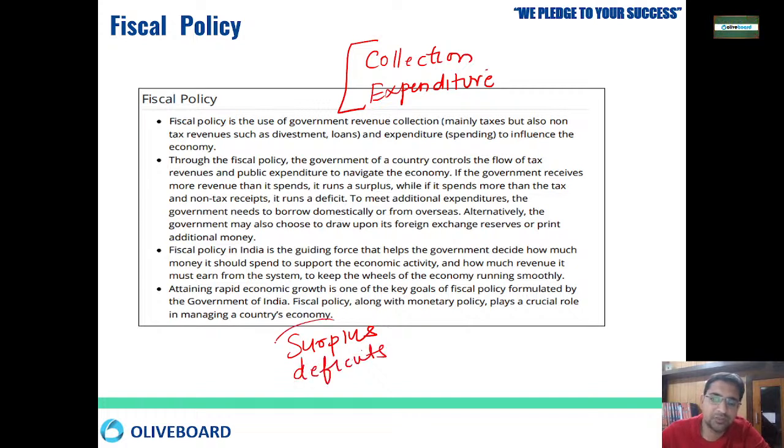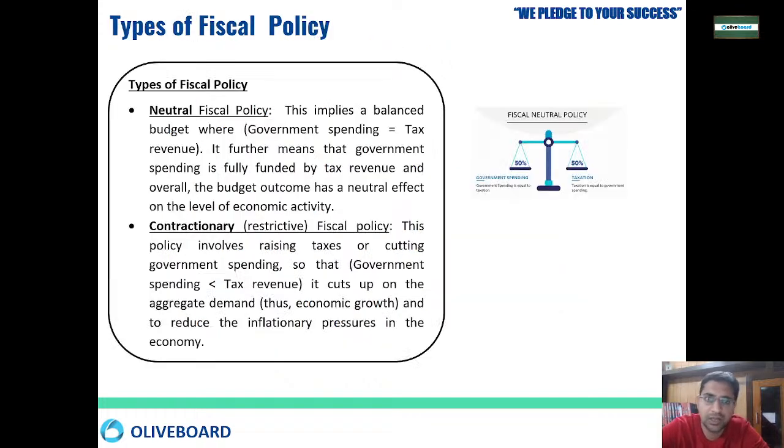So surplus means what? Whenever government expenditures are less than government income. Okay, and deficit means when government expenditures are more than the revenues. Okay, so these are all the things which are related to your fiscal policy.